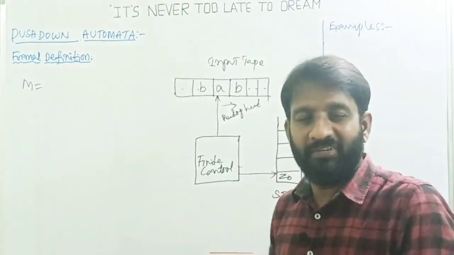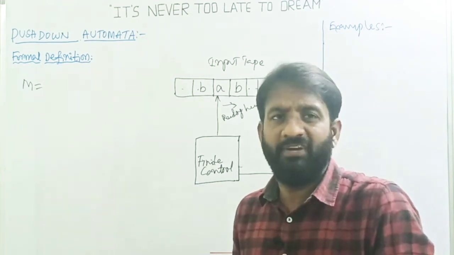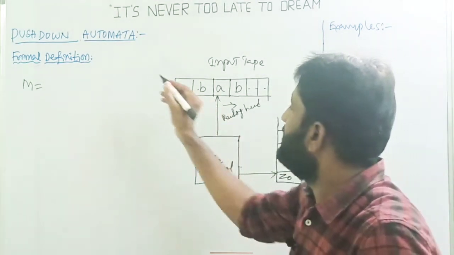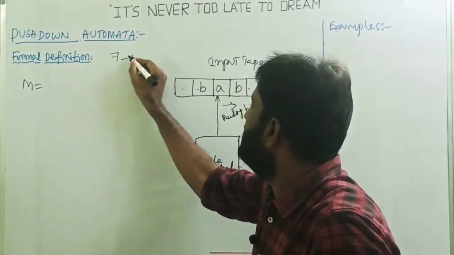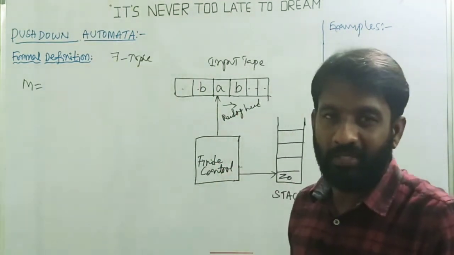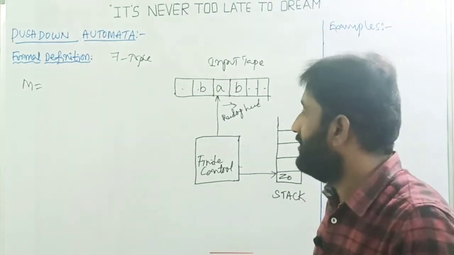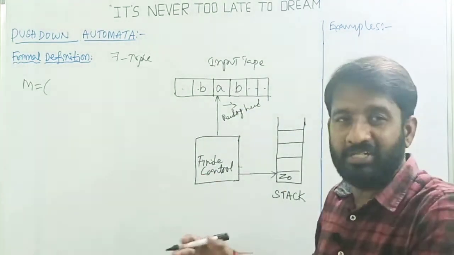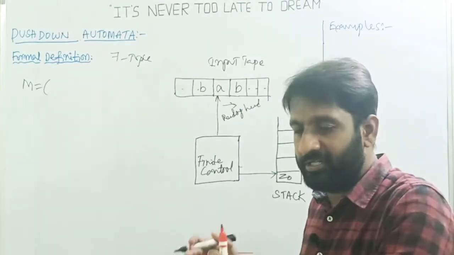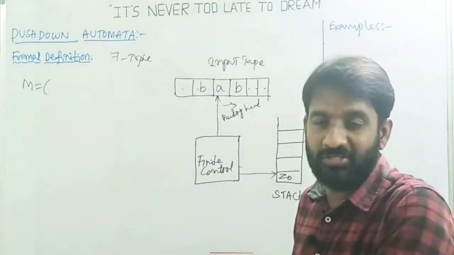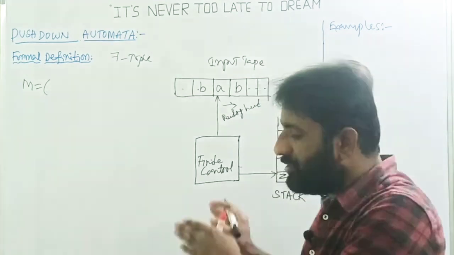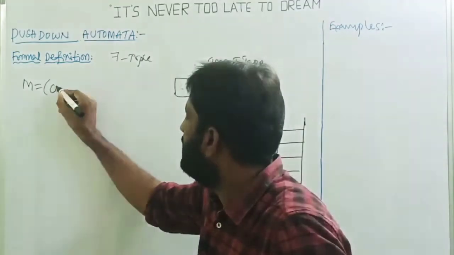You know the definition for finite automata is defined by using 5 tuples, but coming to the push-down automata, it is defined by using the 7 tuple. Let's identify them one by one. M equals to, a finite automata can have some set of states. It's going to take a decision whether it should remain in the same state or change to a new state. So all those are represented by using one tuple, Q.